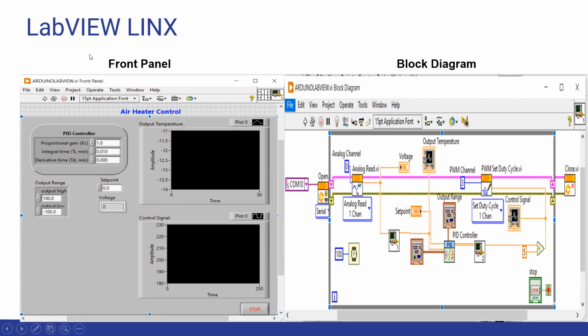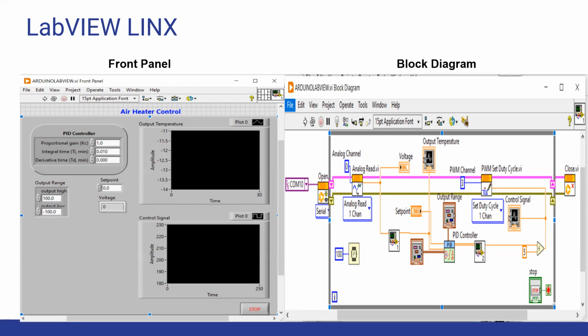Here we have the LabVIEW Linux. LabVIEW is a very good tool to visualize and control the data, control the things with different applications, and we can use LabVIEW in various operations to send signals to the cloud service to store it and very different applications. So we try to use the Arduino with LabVIEW. There is a special library for that.